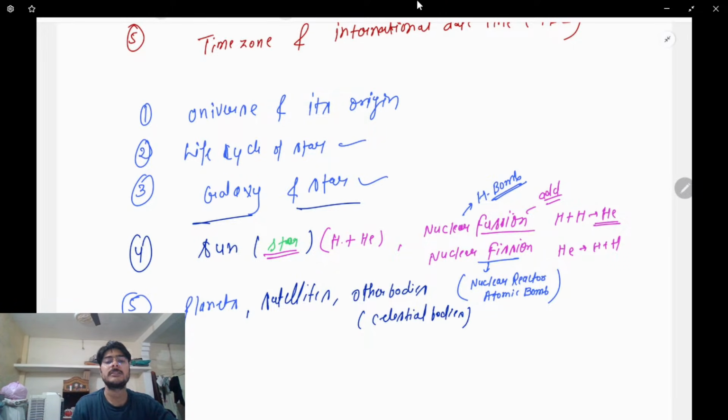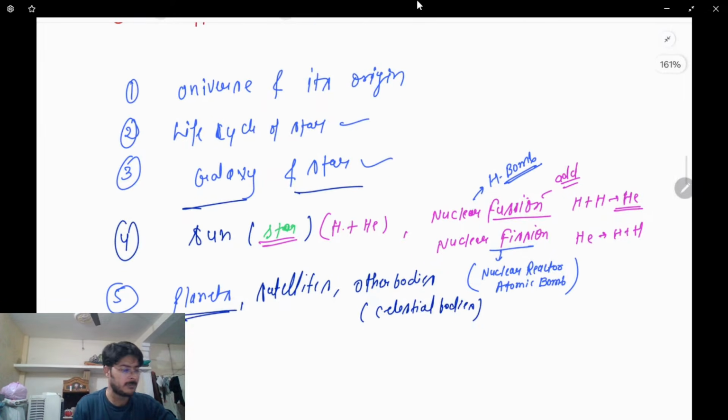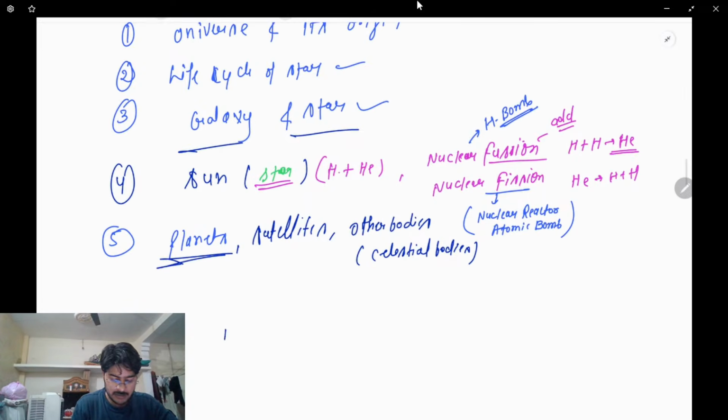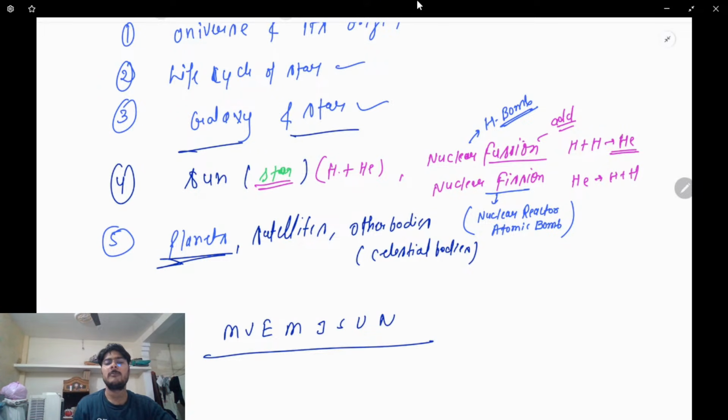Clear? We'll talk about the planets, how many planets are there. For example, as I told you, Mercury, Venus, Earth, Mars, Jupiter, Saturn, Uranus, Neptune. So this is the overall sequence of planets.